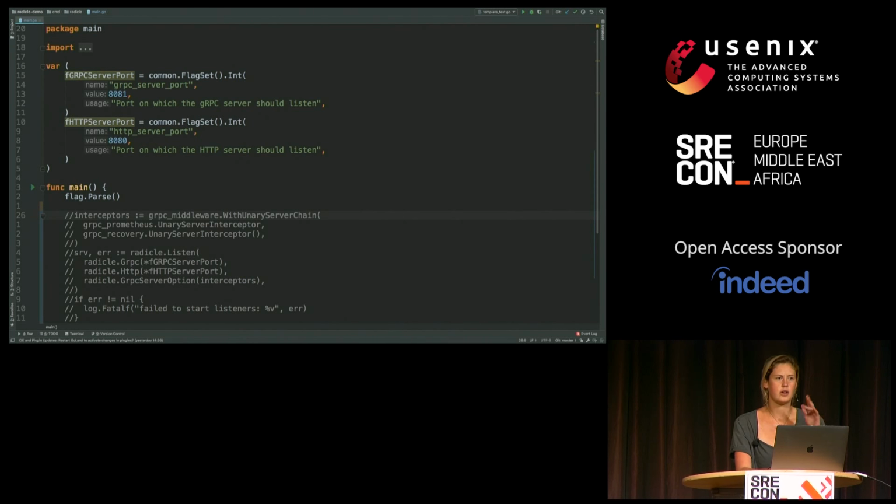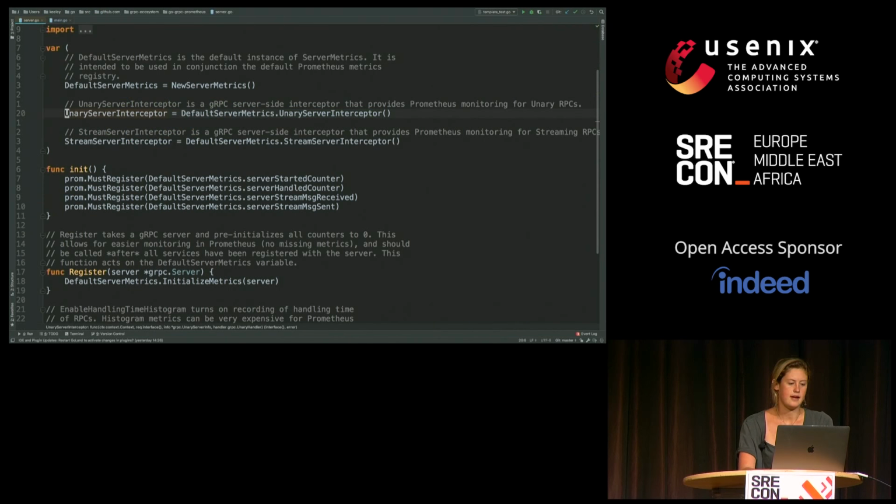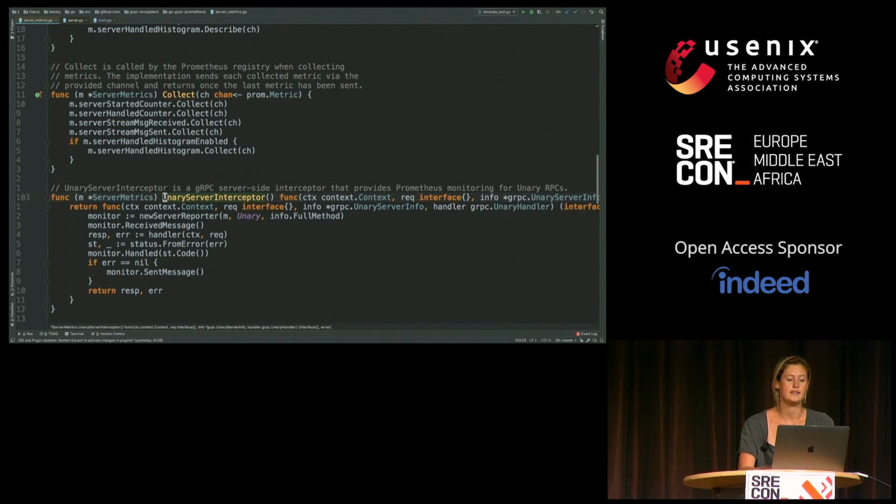Interceptors are gRPC equivalents of HTTP middleware. Here, we could, for example, include the server interceptor from the Prometheus package. That includes default server metrics. It takes in an RPC, returns back an RPC, and allows us to collect very basic metrics.